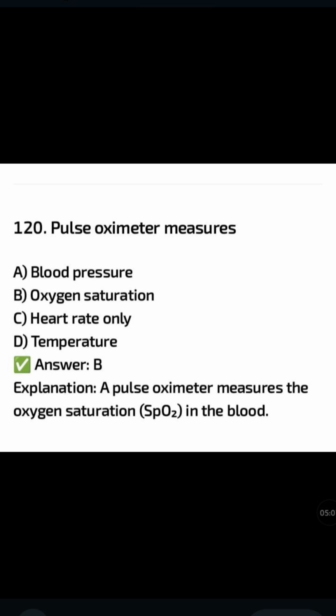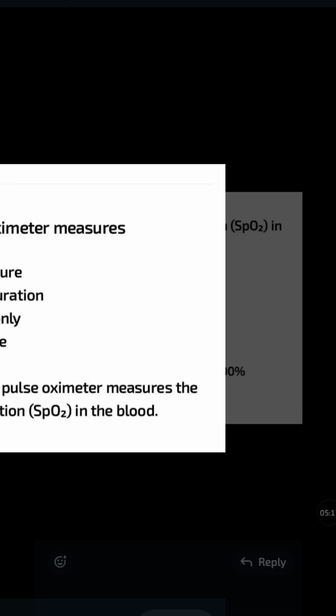Pulse oximeter measures: option A, blood pressure; oxygen saturation; heart rate only; temperature. The correct answer is option B, oxygen saturation. A pulse oximeter measures the oxygen saturation in the blood.